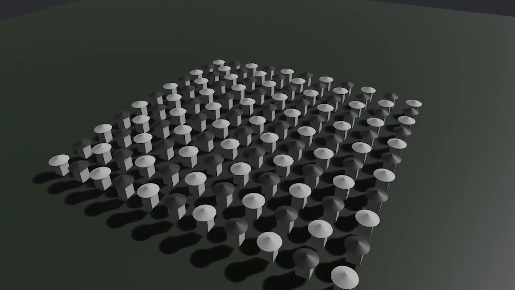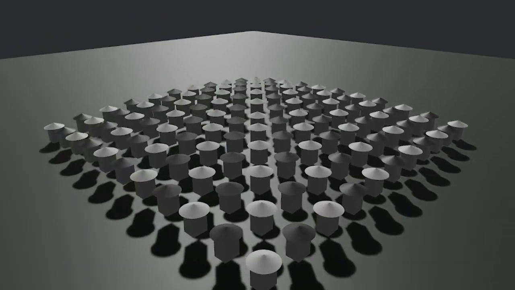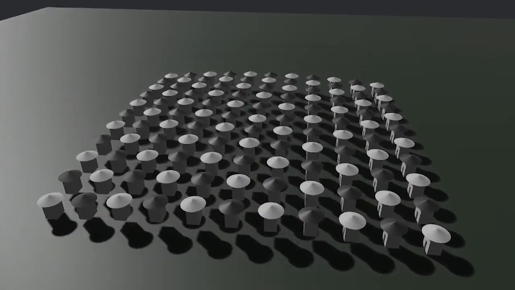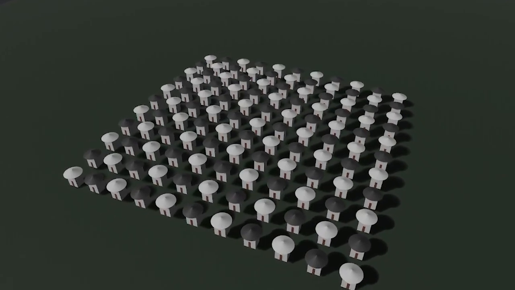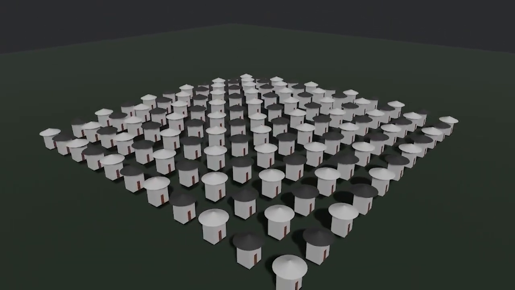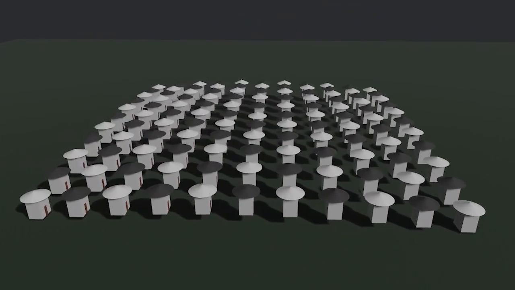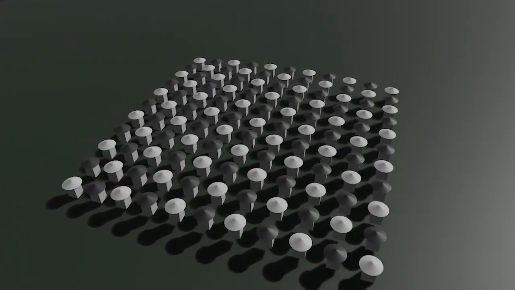If they are unhappy, they will pick up and move to a random empty spot where they would be happy on the map, hoping to find a better neighborhood. So that's it. That's the only rule. They just have this slight preference towards a tiny comfort. I mean, would you be comfortable with all your neighbors being different? What do you think happens when we let this simple process run?